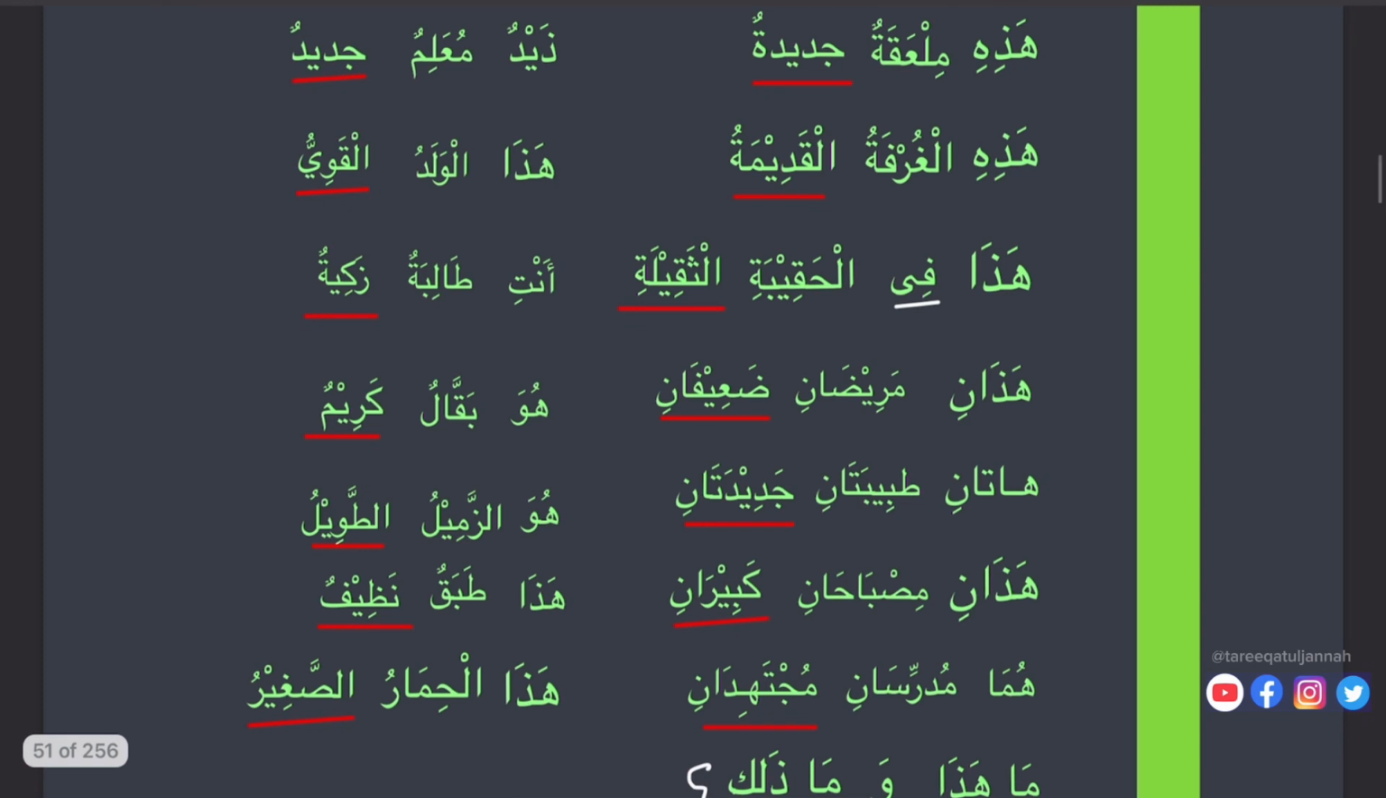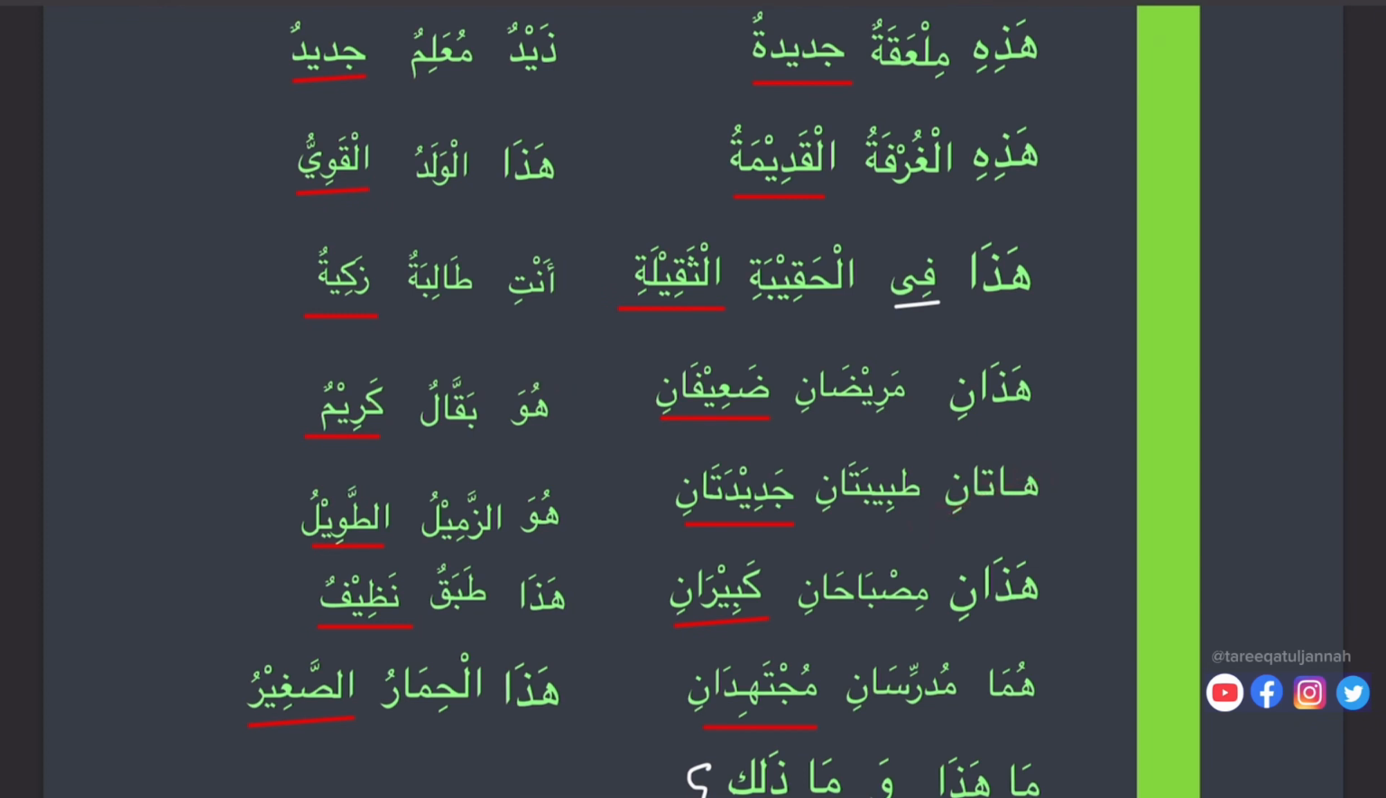Here we have a dual. Hazani means these, haza is this, one, and hazani for two things, tasniya. Maridani, the two patients, daifani. Now here we see matching number and ending vowels here too. Huwa bakalun karimun. He is a generous shopkeeper.